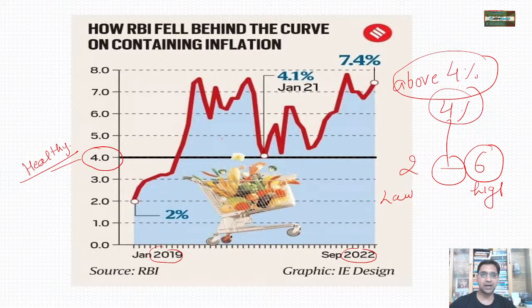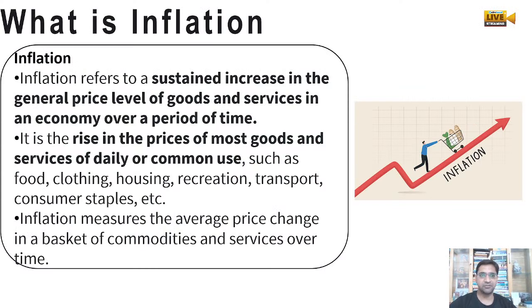But in the near future, from January, February, March, this whole part always remains above 4%. And in September it touched 7.4%. That is one of the highest inflation readings we have seen. Now, what is inflation?